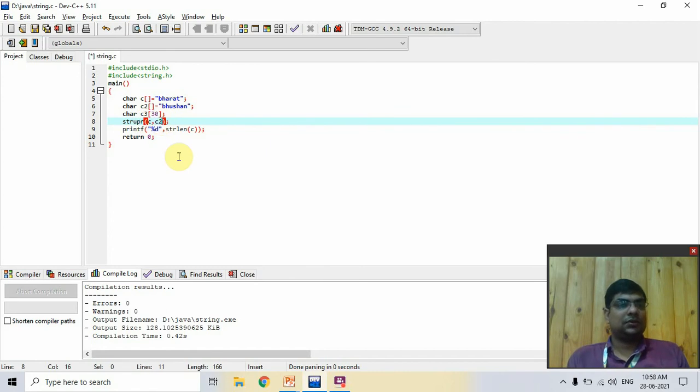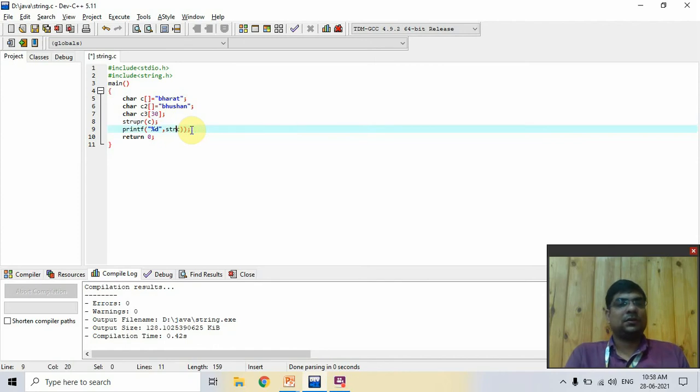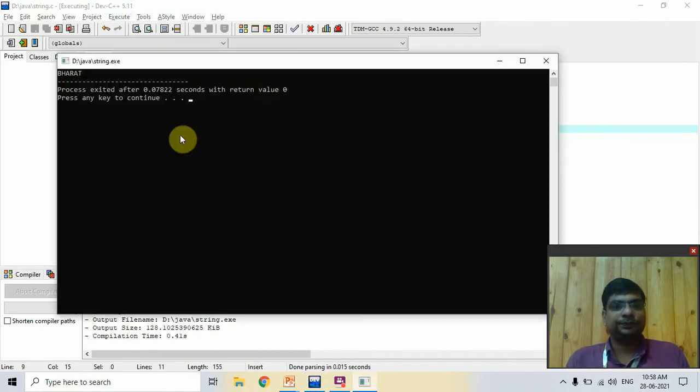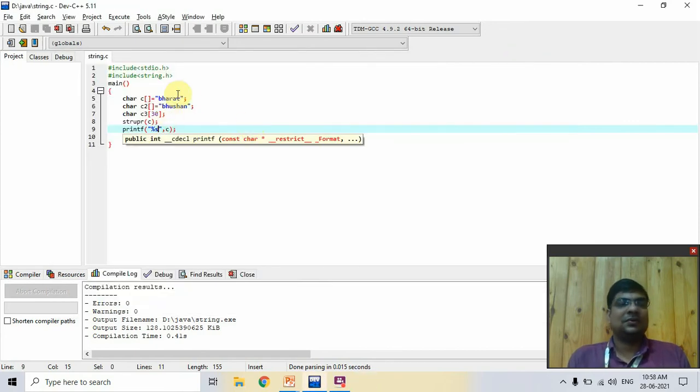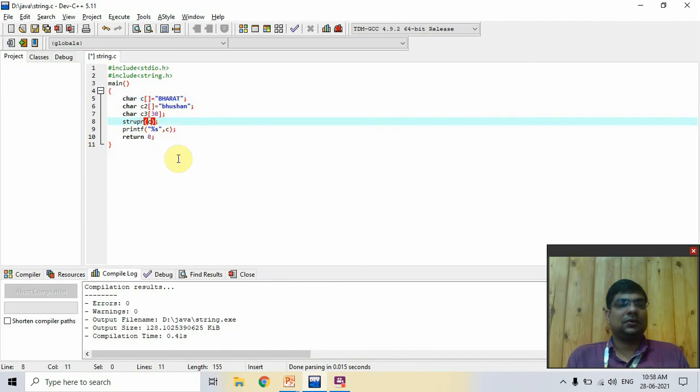Then give the c only, and now here you print the c with %s. Now compile this. Bharat, all characters are converted into uppercase. Now I type uppercase and convert into lowercase. Bharat, now lower.